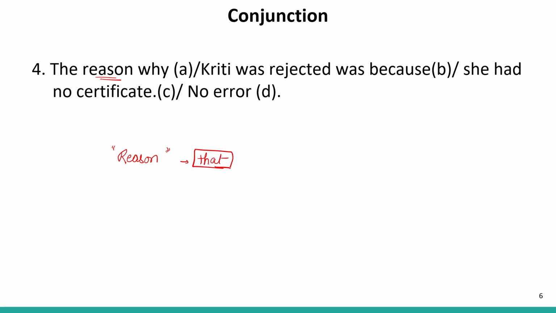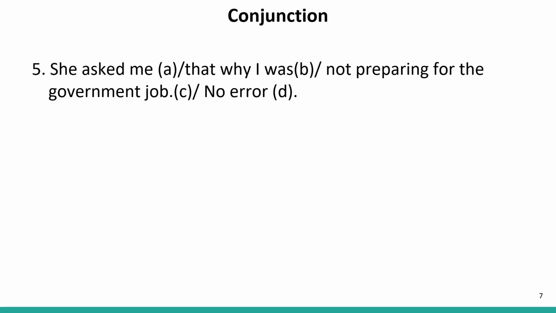No other word can be used. Therefore, because here should be replaced with that. So our answer will be B, because this word which is not required is written in the B part. So the B part contains the error. So our answer will be B. Now let us move to the next question.